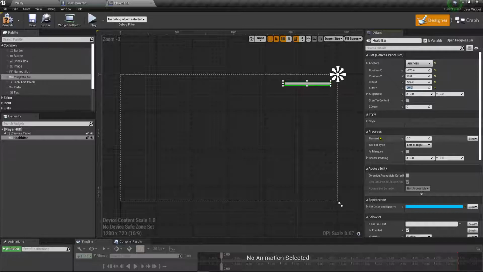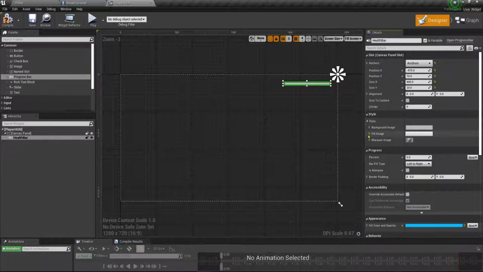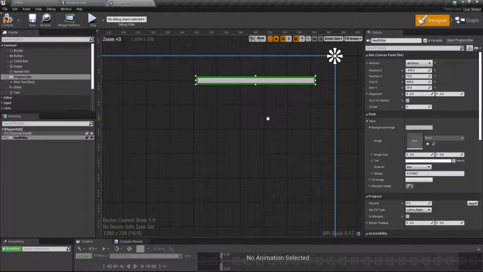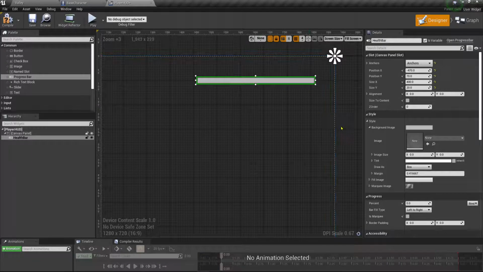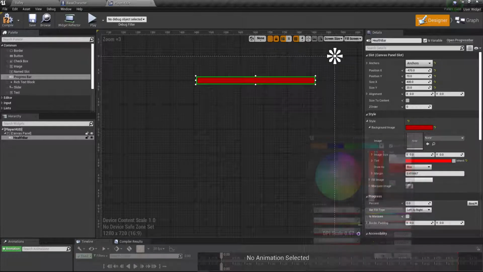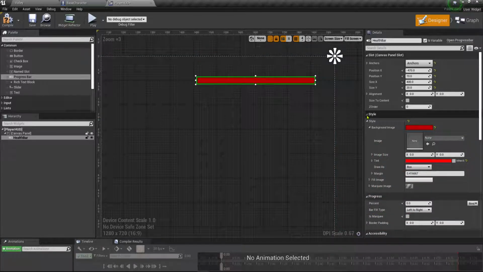Okay, so let's go into the style section here just for a second and expand your background image area. So right now these bars are just kind of like a grayish color, and this is when the bar is empty. So I'm going to make my bar here, since this is going to be the health bar, you can make the back empty part a different color than what the fill part is. So we're going to go down to the tint right now. I'm going to click this. It's going to make it like a red color. Okay, so red will tell me that I'm losing health. So I can just zero that out. Okay, so if you zero your RGB and just have red as 1, you'll pretty much take care of that. So we're going to go ahead and do that. That'll take care of it in the style.